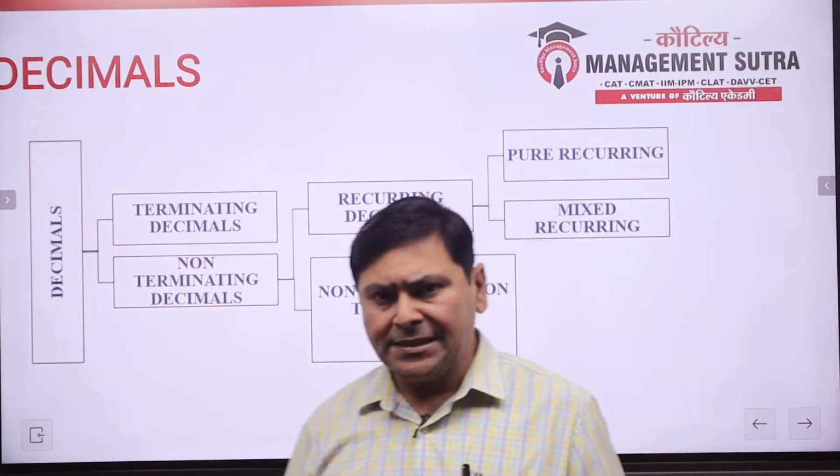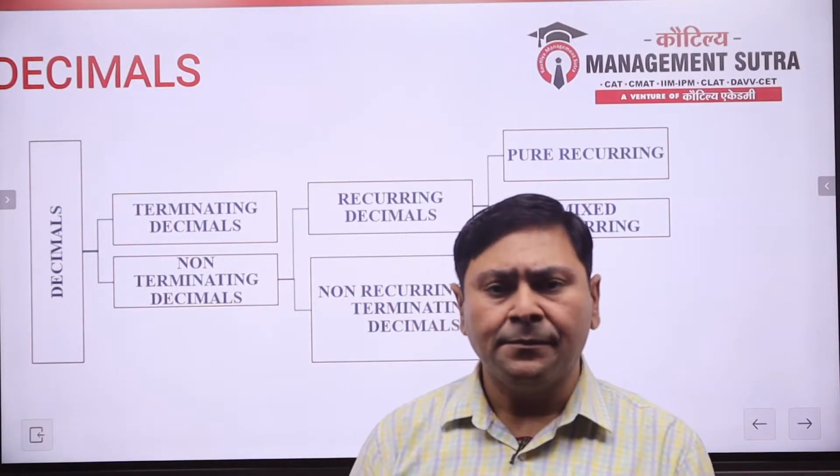Talking about decimals. What are decimals?